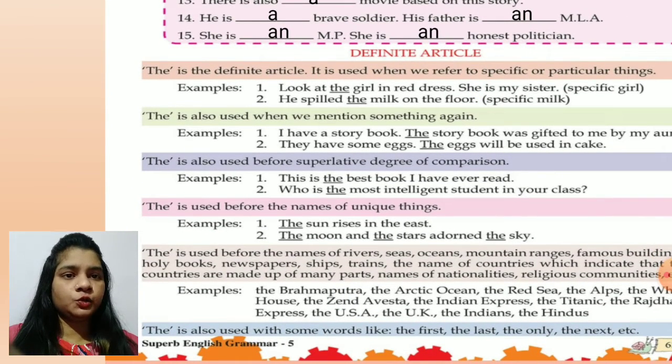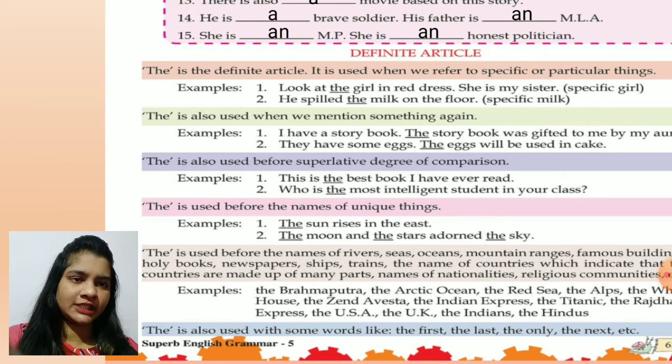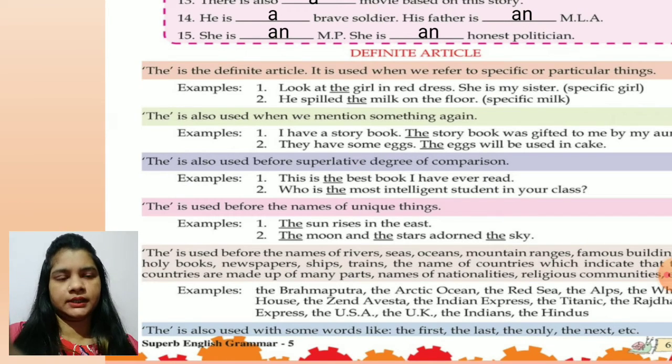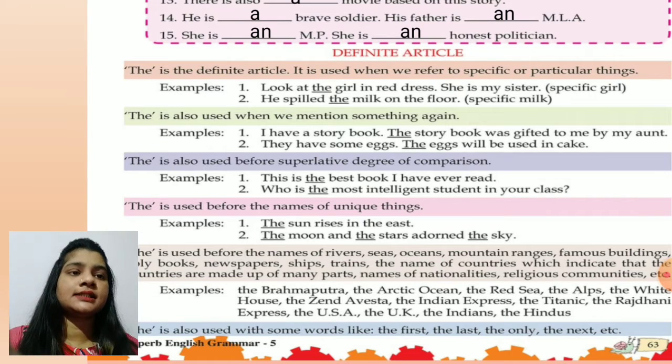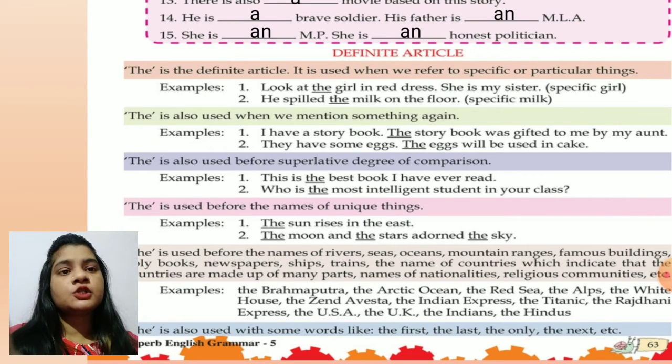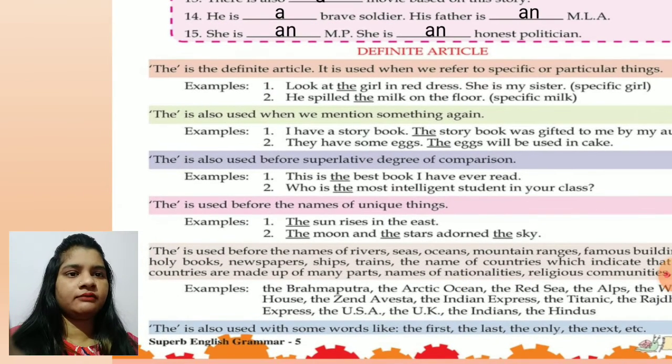Now, the is also used before the superlative degree of comparison. Children, we have already learned 3 degrees of adjective. For the superlative degree, that is the highest degree of comparison, we use the. Like, this is the best book I've ever read. So we have used the here. See the second one: who is the most intelligent student in class? Again we are using the superlative degree, so we have used the here.